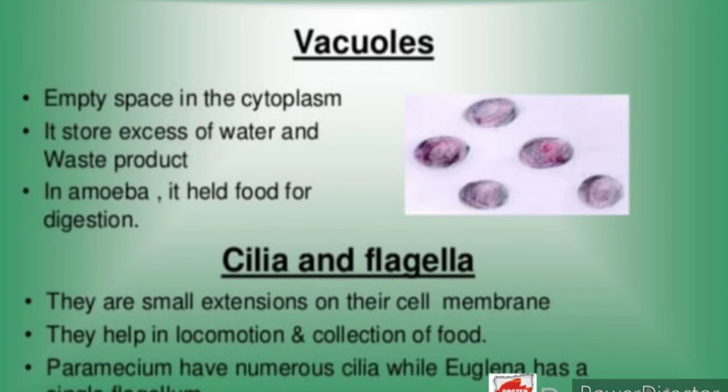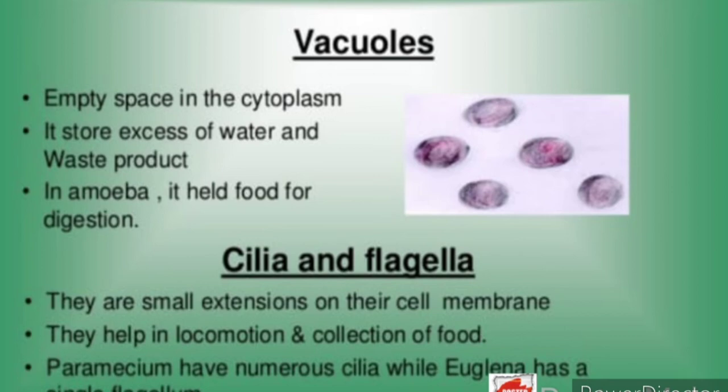Next we have the cilia and the flagella. They are small extensions on the cell membrane. They help in locomotion and collection of food. Paramecium has numerous cilia while Euglena has a single flagellum. So these are the important cell organelles which are present in the cells.